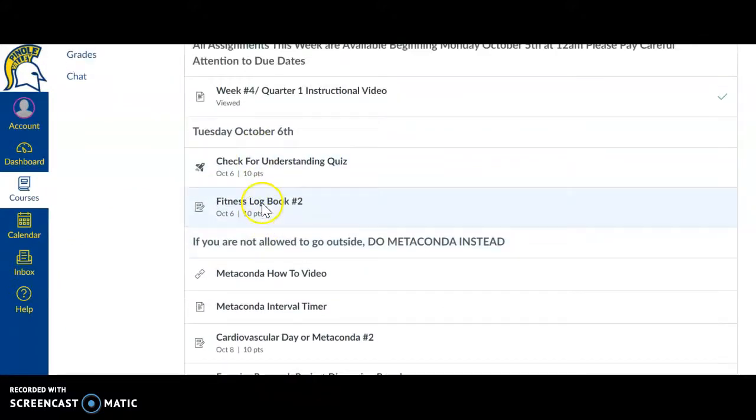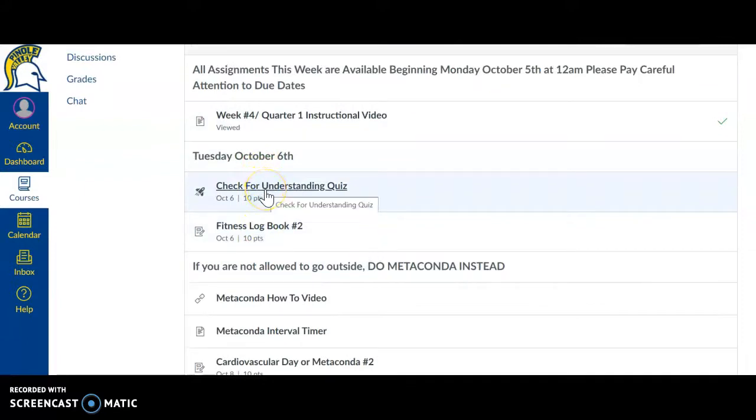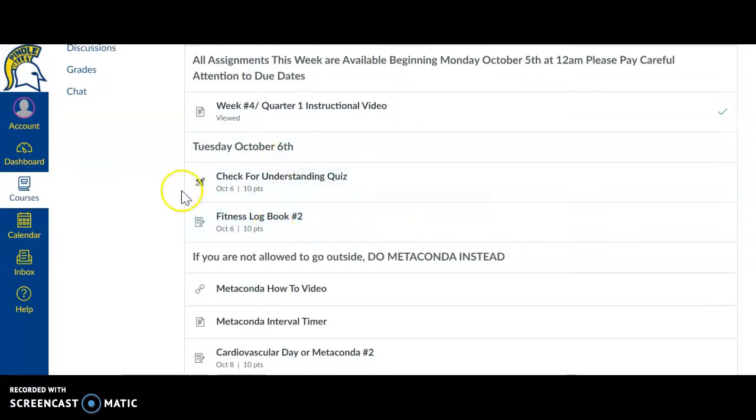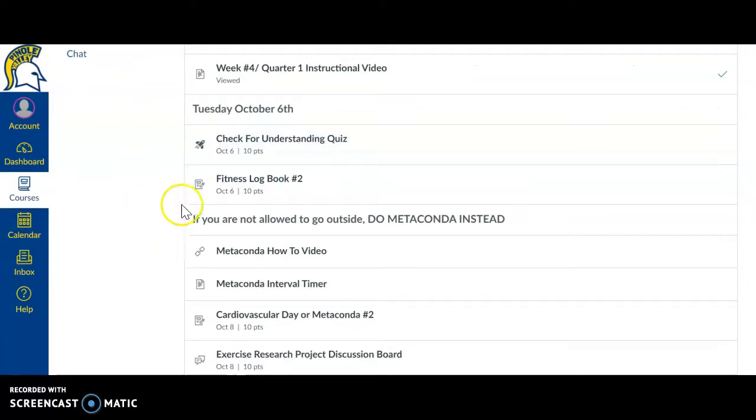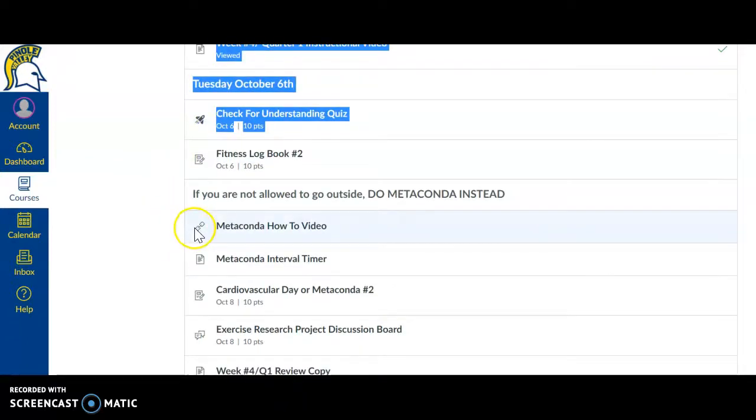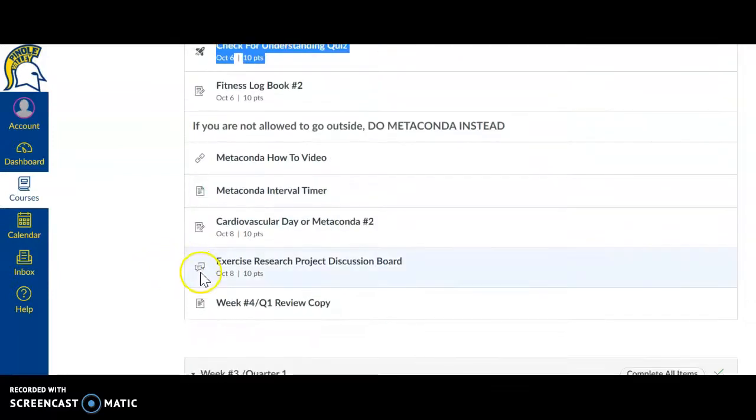The first thing that you're going to have is your check for understanding quiz. It's just going to be basically information about the class. I'm going to give you a couple of free points here. If you see something like this, which is a rocket ship, that is a quiz. If you see anything like this with a paper and a pen, that's an assignment. If you notice, the tab lights up and it tells you what each thing is. If you see any information like this, that just means it's a link or information. Same thing with a piece of paper. It's just a link or information. And if you see this, just the question bubbles, that's a discussion topic.